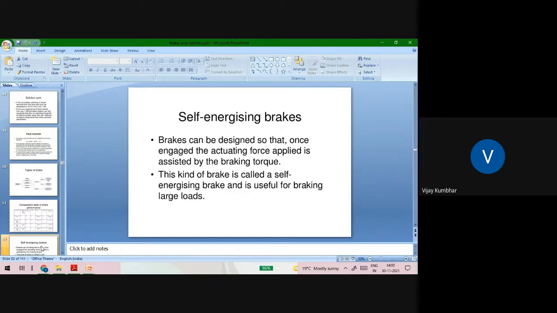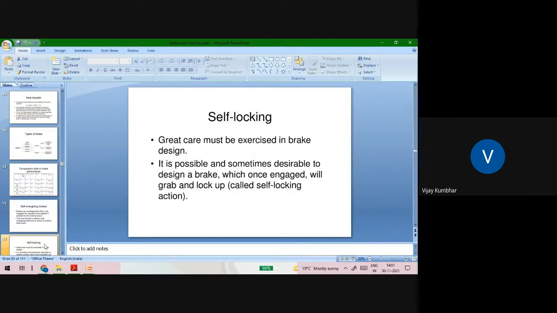Then self-energizing brakes. Brakes can be designed so that once engaged, the actuating force applied is assisted by the braking torque. These kinds of brakes are called self-energizing brakes and are useful for braking large loads. Then self-locking: great care must be exercised in the design of this brake. It is possible, and sometimes desirable, to design a brake which once engaged will grab and lock up, called a self-locking action.